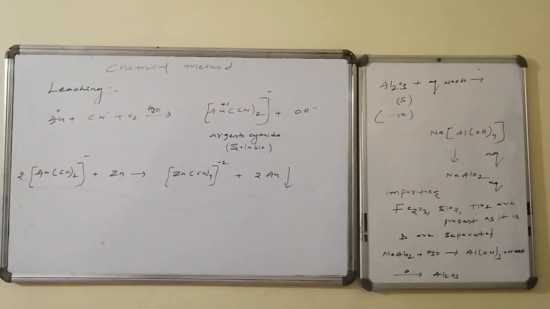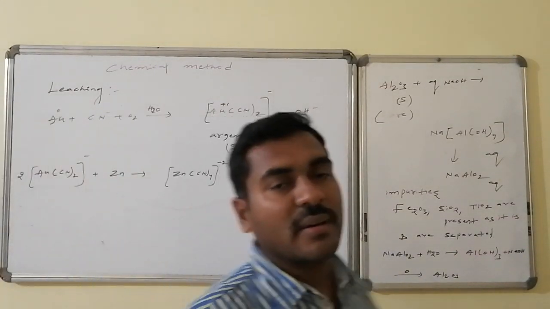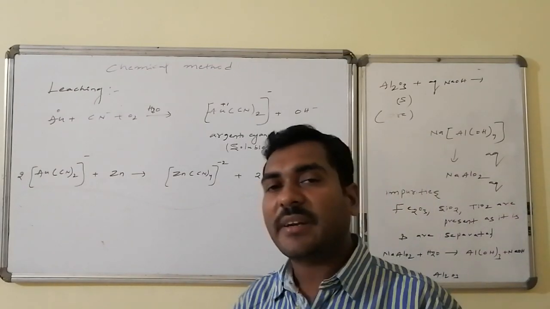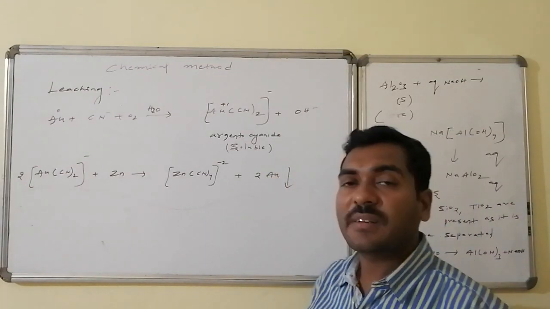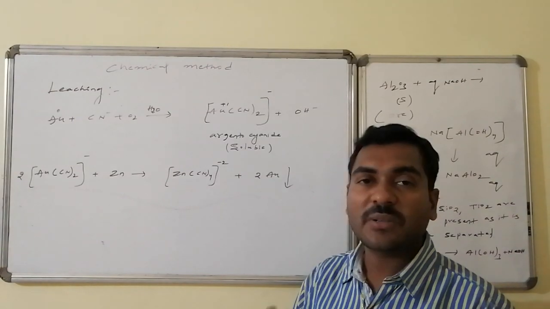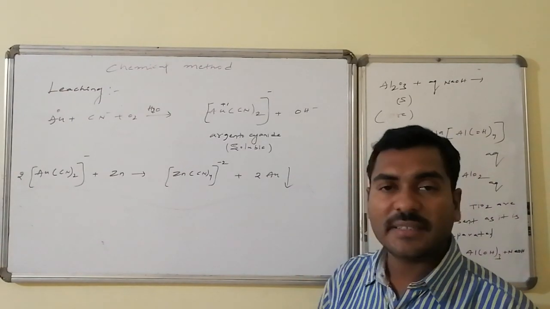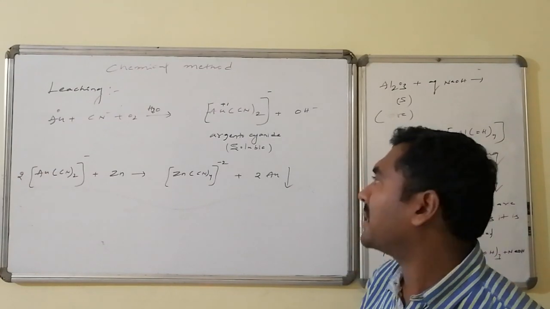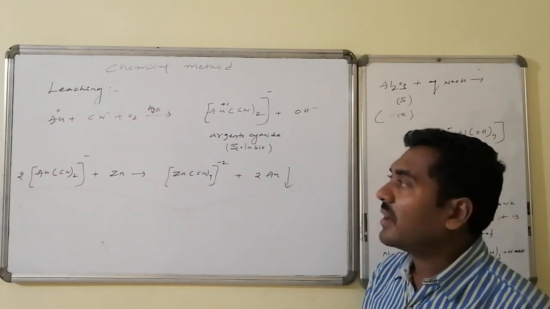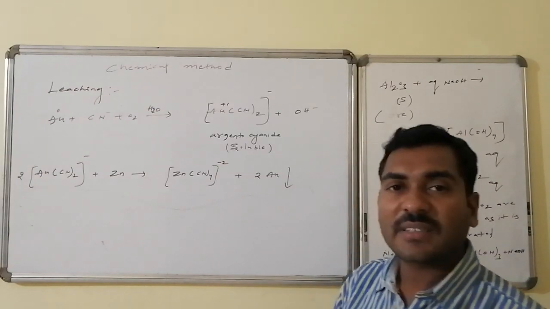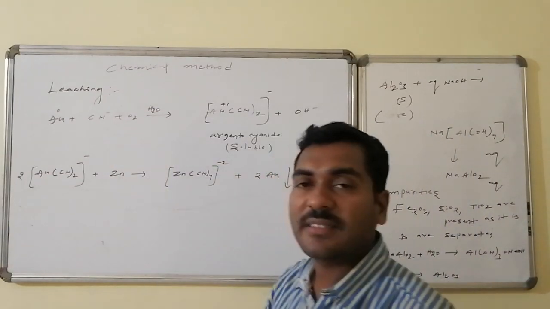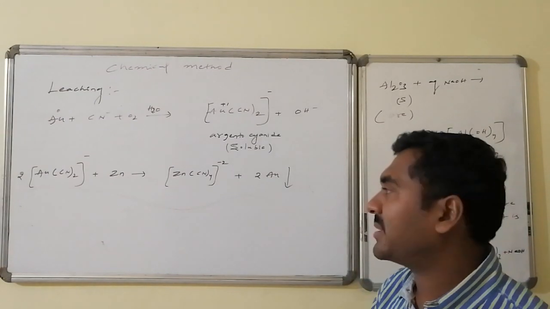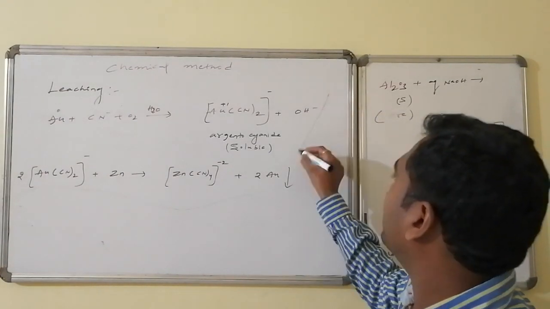Similar to silver, gold also participates in the MacArthur-Forrest process. On reaction with cyanides, either sodium cyanide or potassium cyanide, in the presence of oxygen, it undergoes oxidation from the 0 oxidation state to the +1 oxidation state and forms a complex, either the sodium or the potassium salt of aurocyanide. Au0 is converted to Au+1. The oxidizing agent is oxygen, and it is converted to OH minus, that is sodium hydroxide or potassium hydroxide. Overall it is a redox reaction.